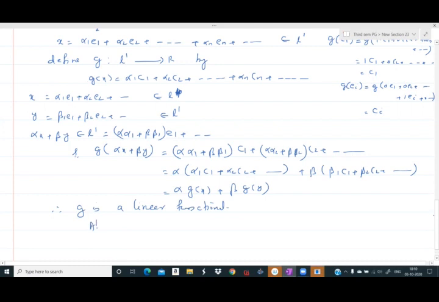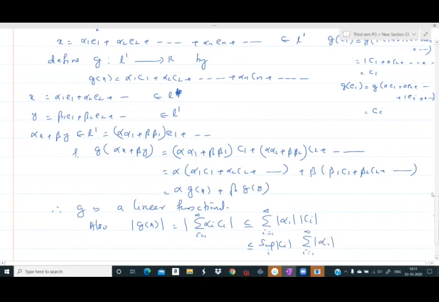Also, modulus of g x is equal to modulus of sigma i from 1 to infinity alpha i ci, which is less than or equal to sigma i from 1 to infinity modulus alpha i into modulus ci, and this is less than or equal to, taking the supremum of the ci's, supremum over i of modulus ci into sigma i from 1 to infinity modulus alpha i.